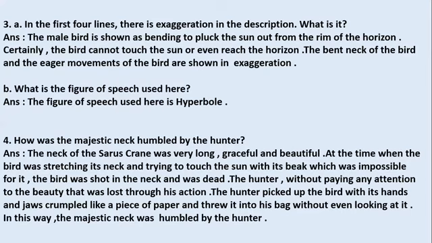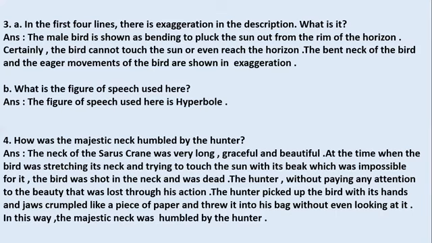Okay, so the answer is: the male bird is shown. When you go through the first 4 lines, we come to know that the male bird was bending its neck to pluck the sun. It was just trying to pluck the sun from the rim of the horizon.